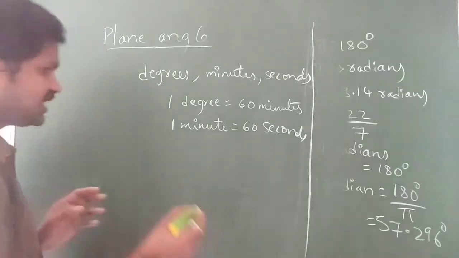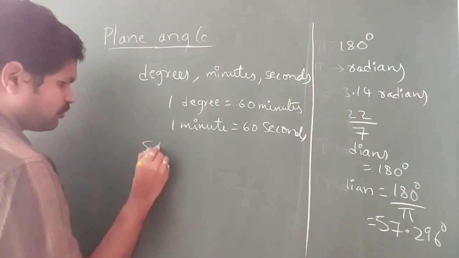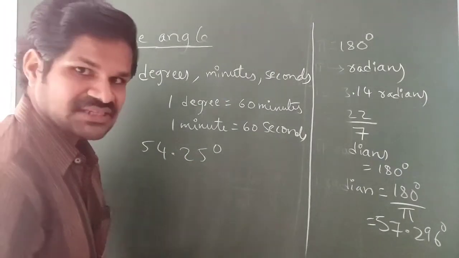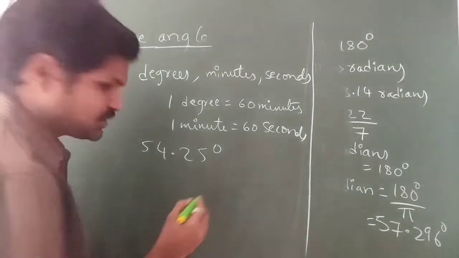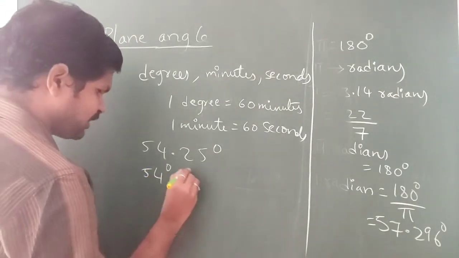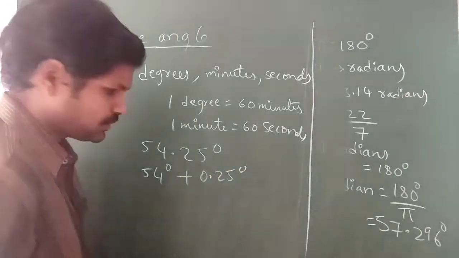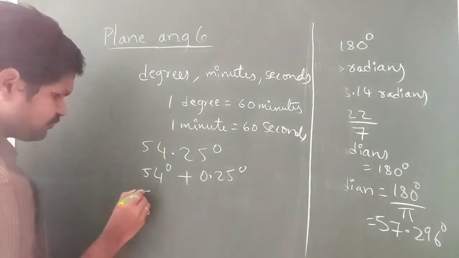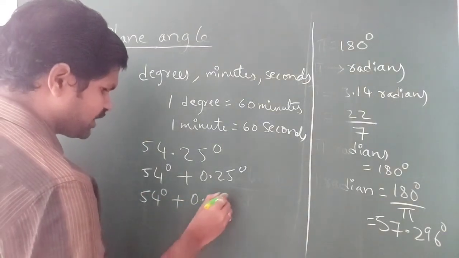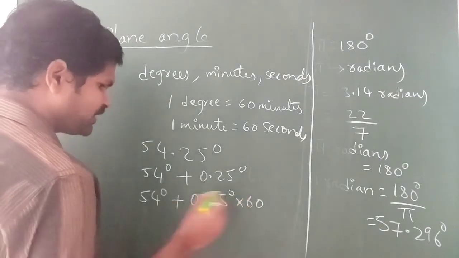And we can easily convert, let us suppose, 54.25 degrees into minutes as well as seconds. How? If you consider, it is 54 degrees plus 0.25 degrees, right? So 54 degrees plus 0.25 into 60, which is equal to minutes.